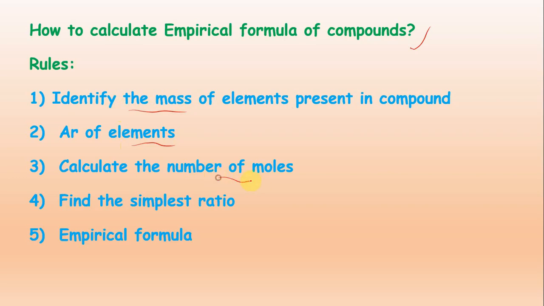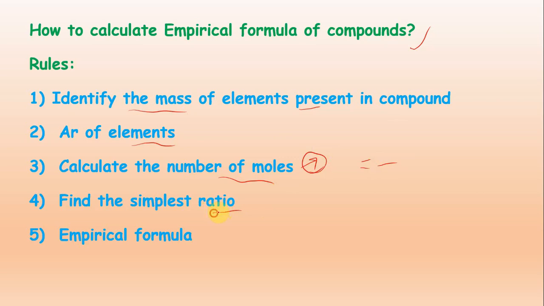Then we have to calculate the number of moles. When you divide the mass by the AR of the element, that will be the number of moles. Then find the simplest ratio. How to find the simplest ratio? For the number of moles which you have calculated in step number 3, you just have to go through the answers, and then divide each answer by the smallest number. That will be clear when we solve the question.